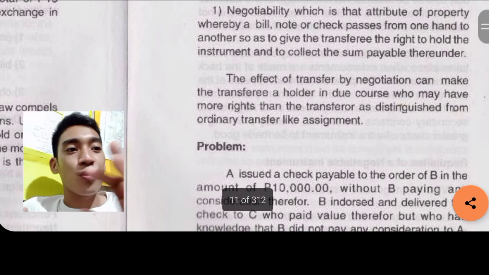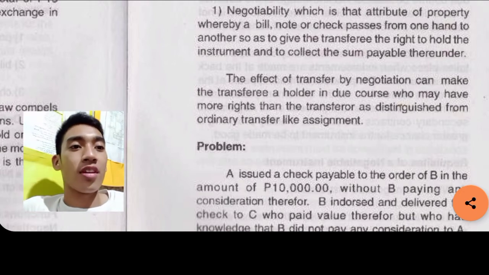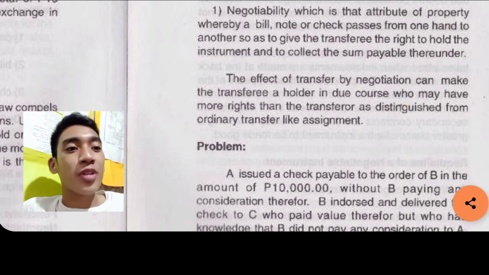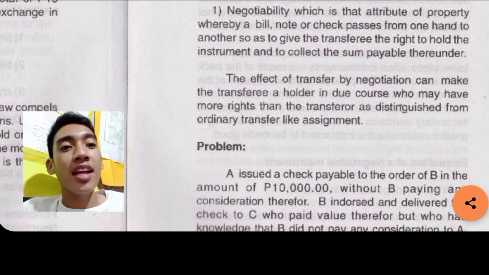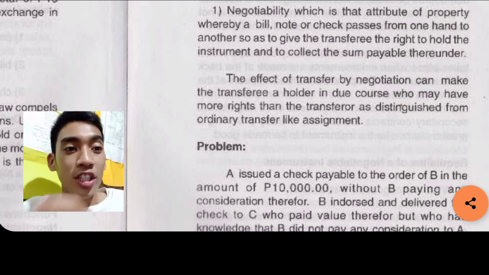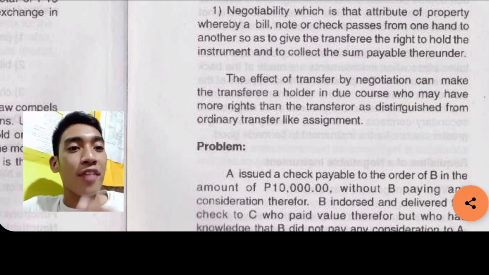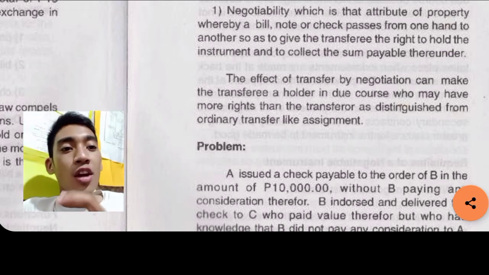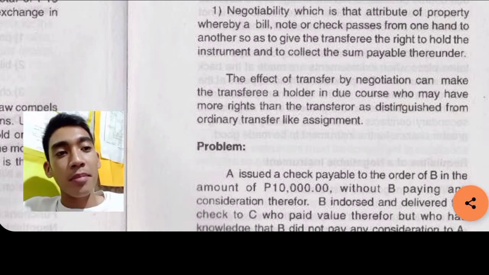It passes from one hand to another so as to give the transferee the right to hold, being a holder in due course. The effect of transfer by negotiation can make the transferee a holder in due course, who may have more rights than the transferor, as distinguished from ordinary transfer like assignment.